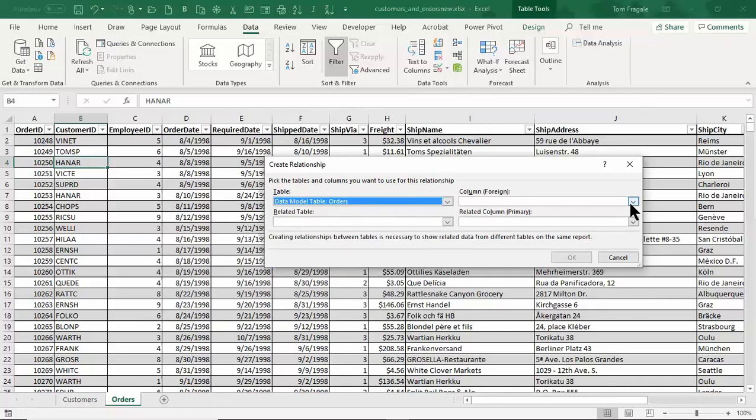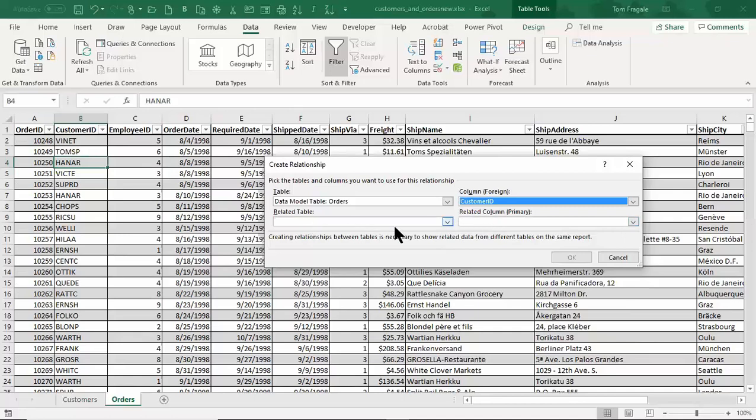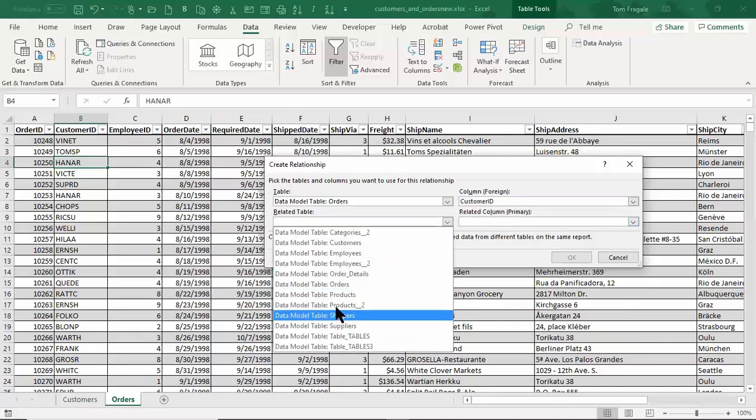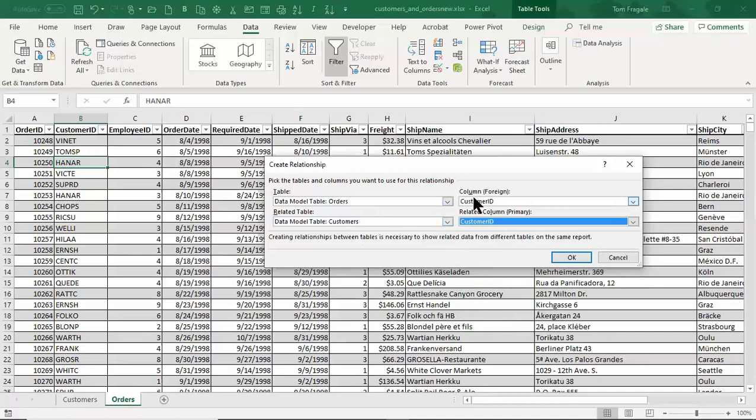Now I'll come over here, and these are the fields for the orders table. And we'll choose the common field, customer ID. Good. Now, see where it says related table? Again, this is why I gave the table a better name. So I'll pick on customers, and we'll use the common field, customer ID. So we have orders and customer ID, and then customers and customer ID. So when you do this in real life, sometimes the field name is not the same, and it doesn't have to be the same. As long as the data is the same, that's more important. So maybe here it might say customer ID, here it might say customer number. As long as the data is the same, that's more important.